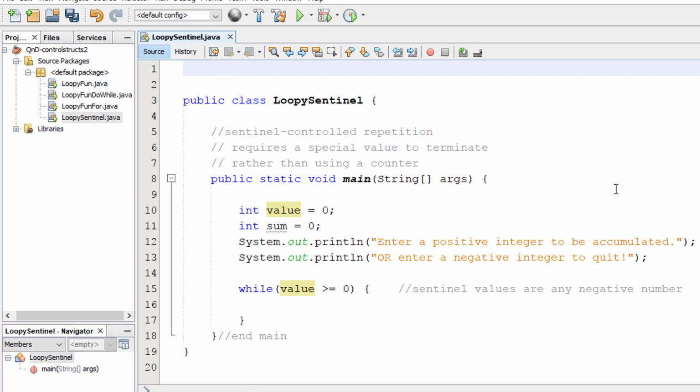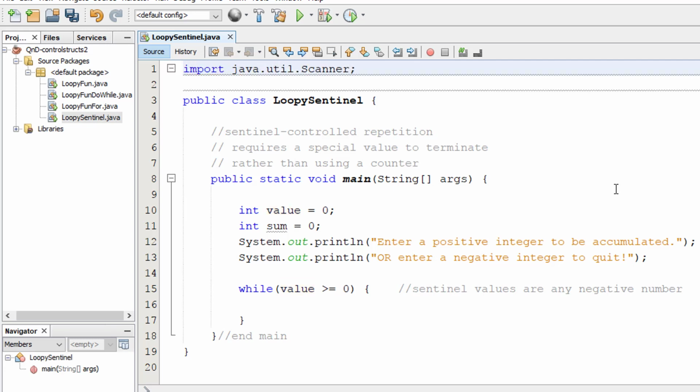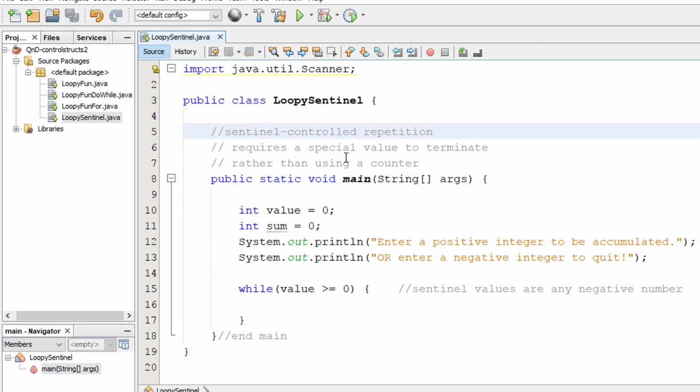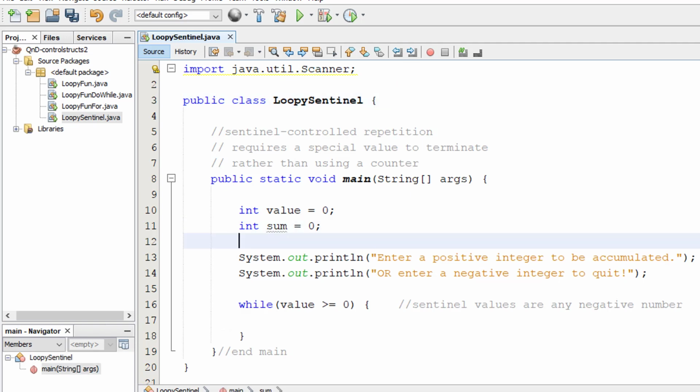To get information from the user from the keyboard, I have to use something called the scanner. The scanner is not immediately available like the primitives or the string data type or the system class here, the out object. You have to import this extra package, java.util.Scanner. That's the easiest way to do it, and it'll help us recognize the scanner. So I'm going to create Scanner keyboard. If you don't know how it's working, just use this verbatim and you won't have a problem.